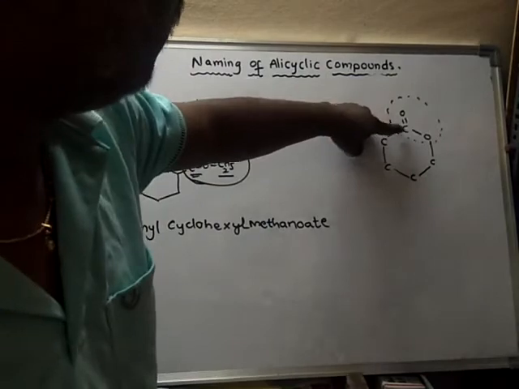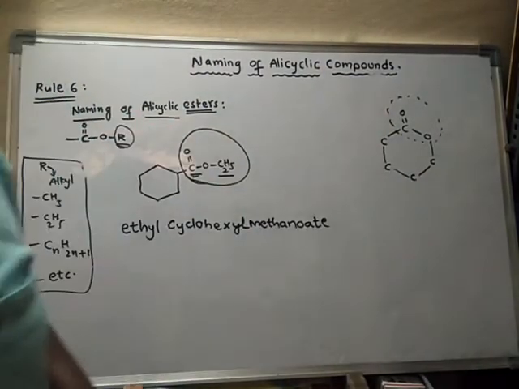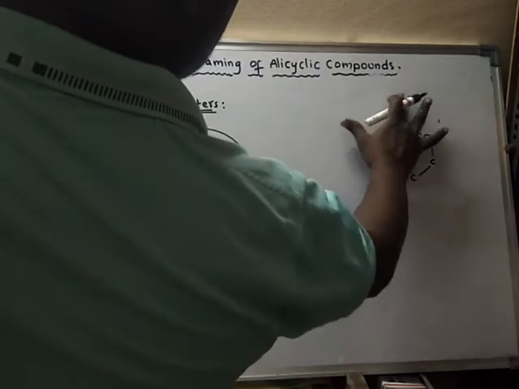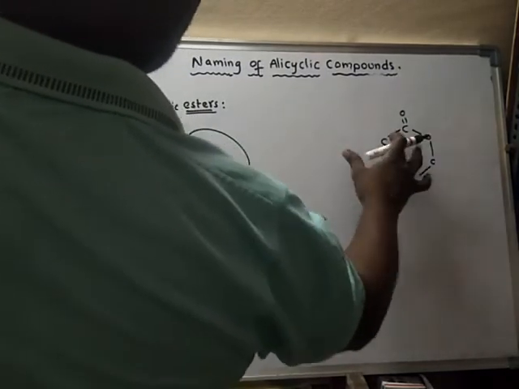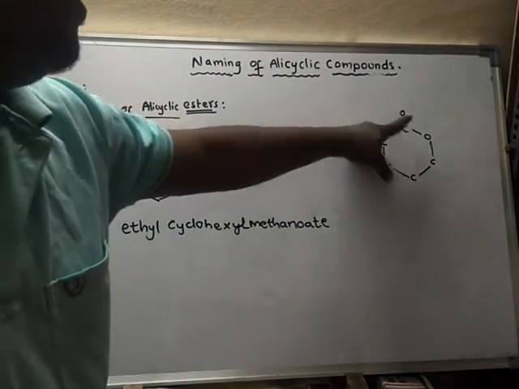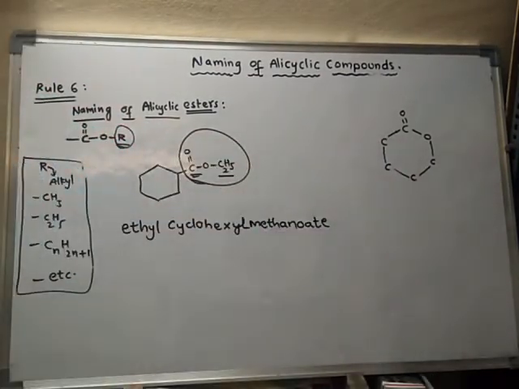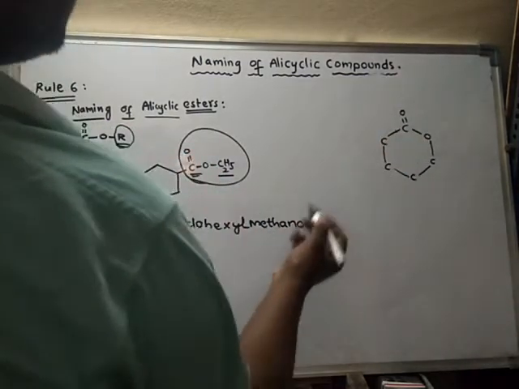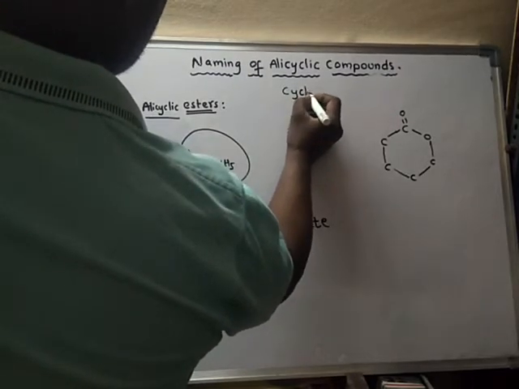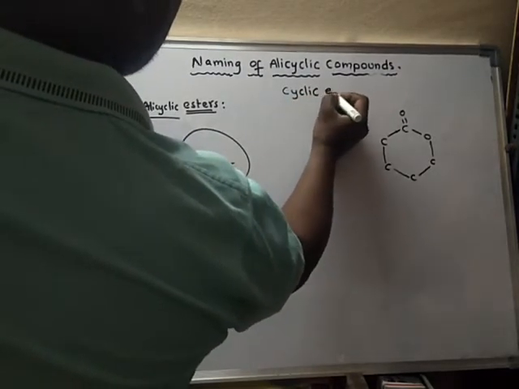The carbon of the functional group has become part of the ring. When the carbon of the ester group becomes part of the ring, such esters are said to be cyclic esters. They are called cyclic esters.